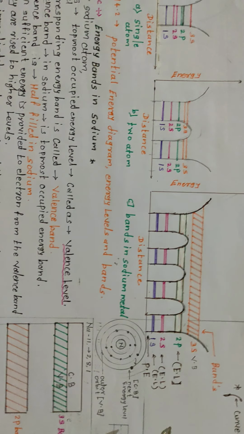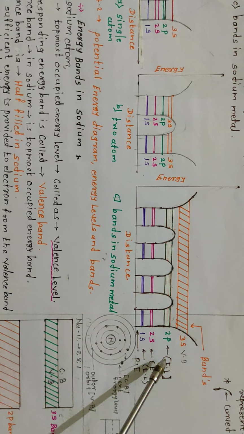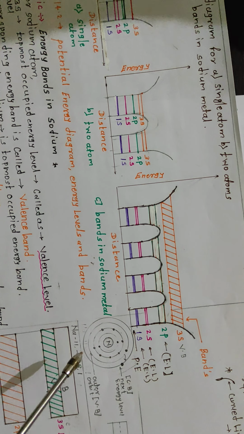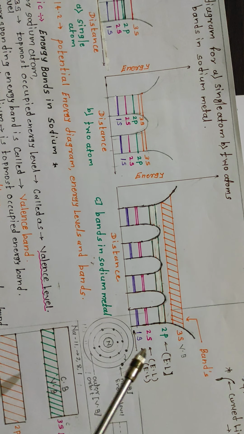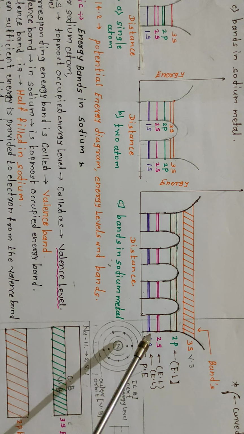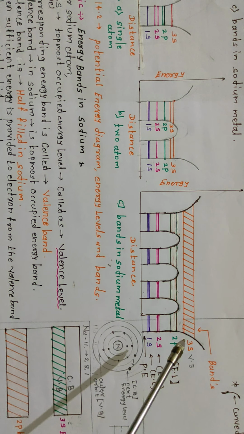There is a large number of atoms present, so there is a splitting of the energy level into a large number of sub-levels, of the order of Avogadro's number, because the number of atoms in solid sodium is of the order of this number.